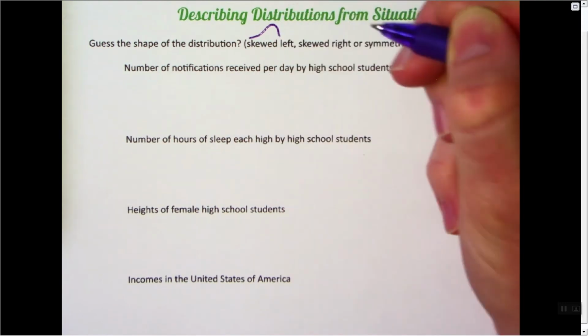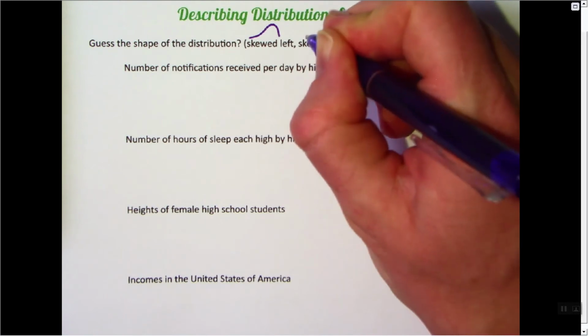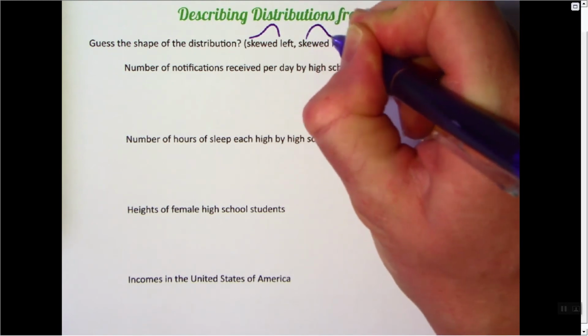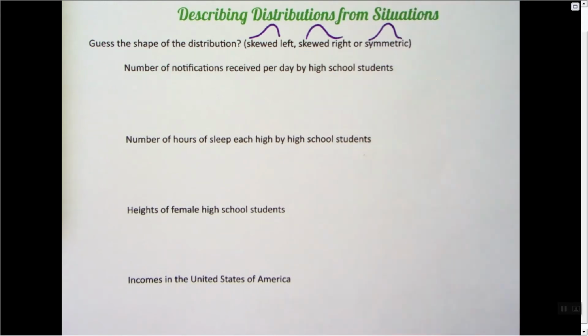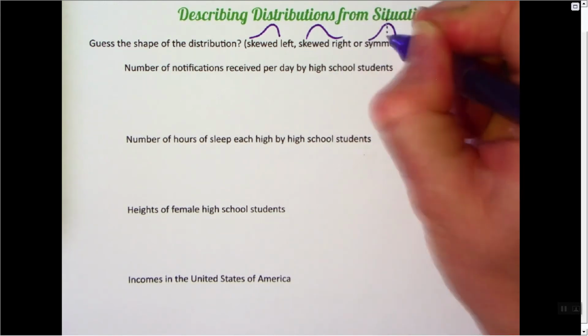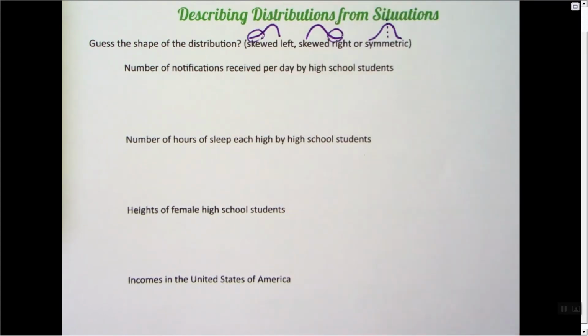Skewed right is where the tail is on the right, where it looks more like this. Or symmetric, where it's the same on both sides. Again, the skewness follows the tail. You don't have to have the circle there; I'm just pointing out what side the tail is on. In these, we're just guessing what it might be.